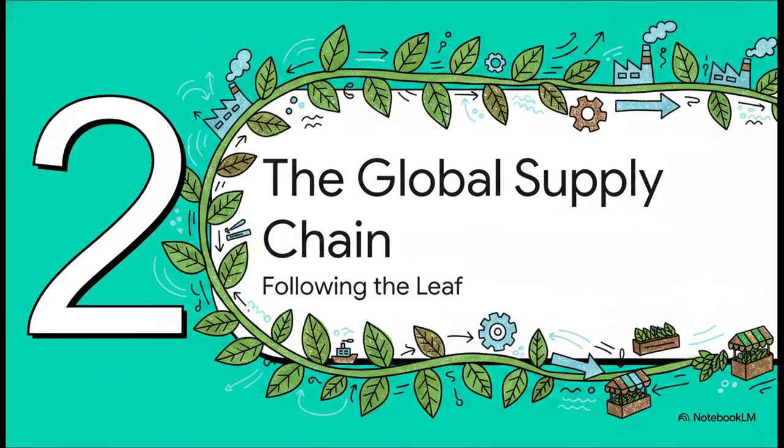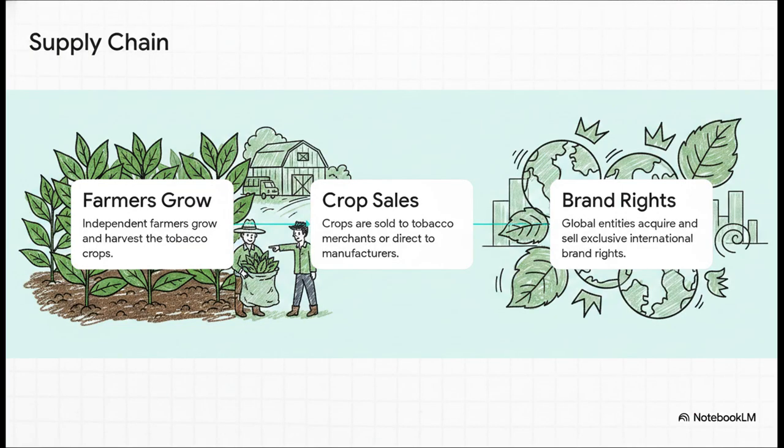All right, moving to part 2, the global supply chain. Let's follow the leaf. To really get this industry, you have to understand its physical footprint and its business model, which breaks down into 3 main steps. It literally starts in the dirt. Independent farmers grow and harvest the vast majority of the global tobacco crop. Then, step 2, those farmers sell their raw crops either to intermediate tobacco merchants or directly to manufacturers under contract.